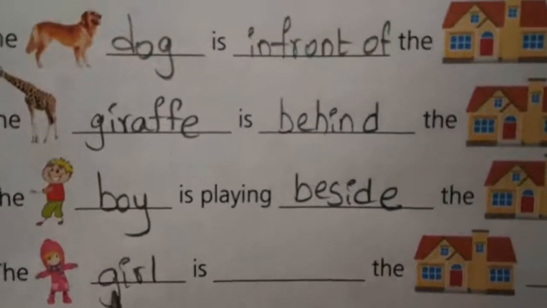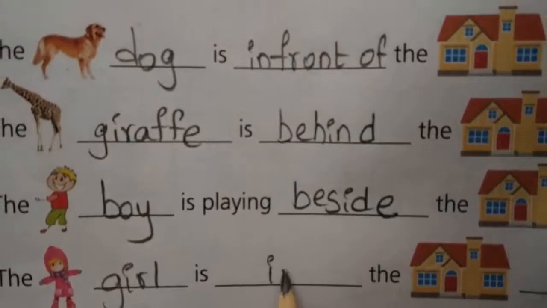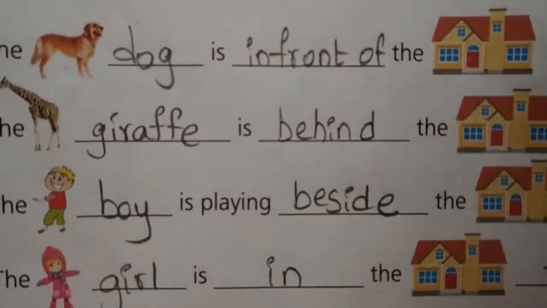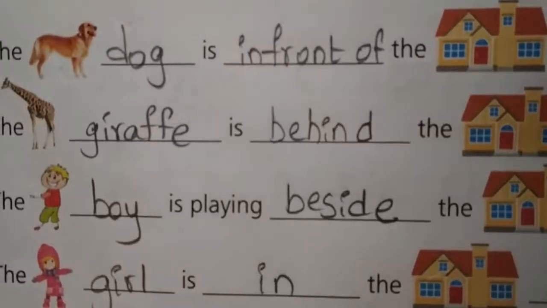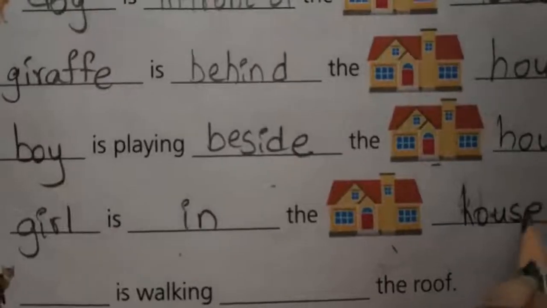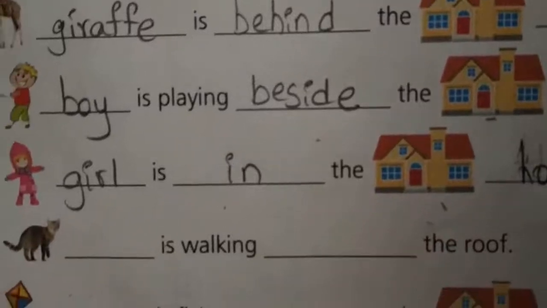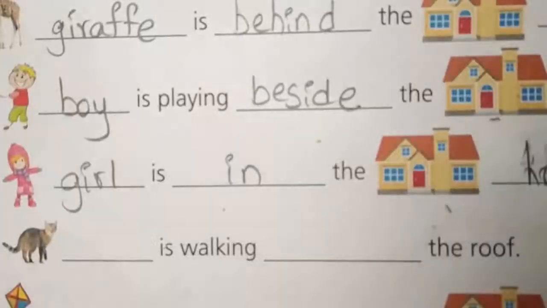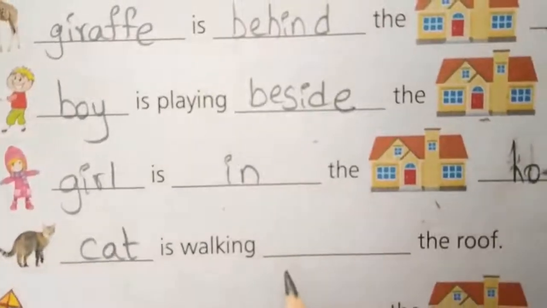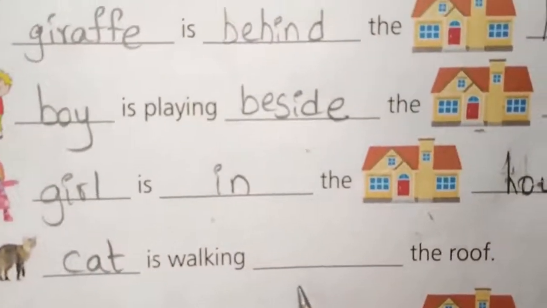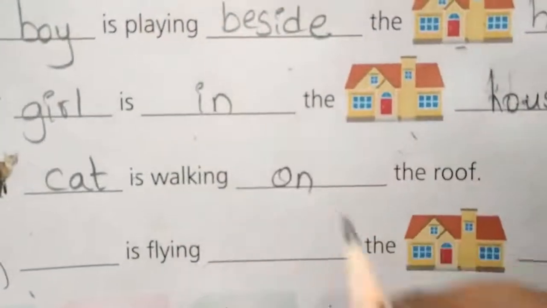Girl. The girl is in the house. Where is the girl? The girl is in the house. See the next one. What is this picture? Cat. The cat is walking dash the roof. Where is the cat? On the roof. The cat is walking on the roof.